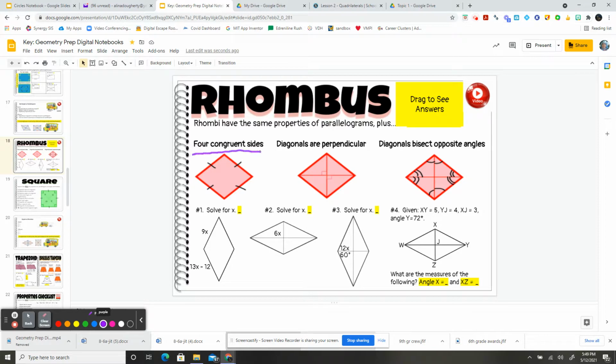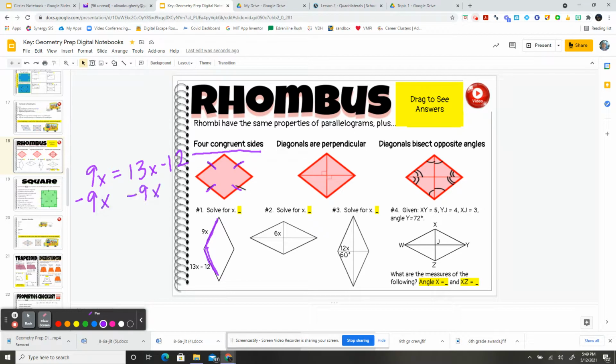Rhombuses have four congruent sides. So all the sides are going to be exactly the same. So if I know that this side is 9x and this side is 13x minus 12, I can set those equal to each other. 9x equals 13x minus 12. I usually subtract the smaller variable.